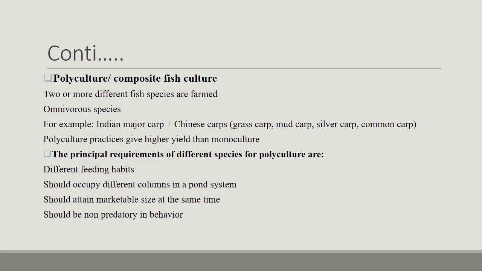Next one is polyculture or composite fish culture. Two or more different fish species are farmed. Omnivore species, for example Indian major carp plus Chinese carp, including grass carp, mud carp, silver carp and common carp. Polyculture practices give higher yield than monoculture. The principal requirements for different species for polyculture are different feeding habits, occupying different columns in a pond system, attaining marketable size at the same time, and being non-predatory in behavior. If these characteristics are present in species, they can be cultured in a polyculture environment.